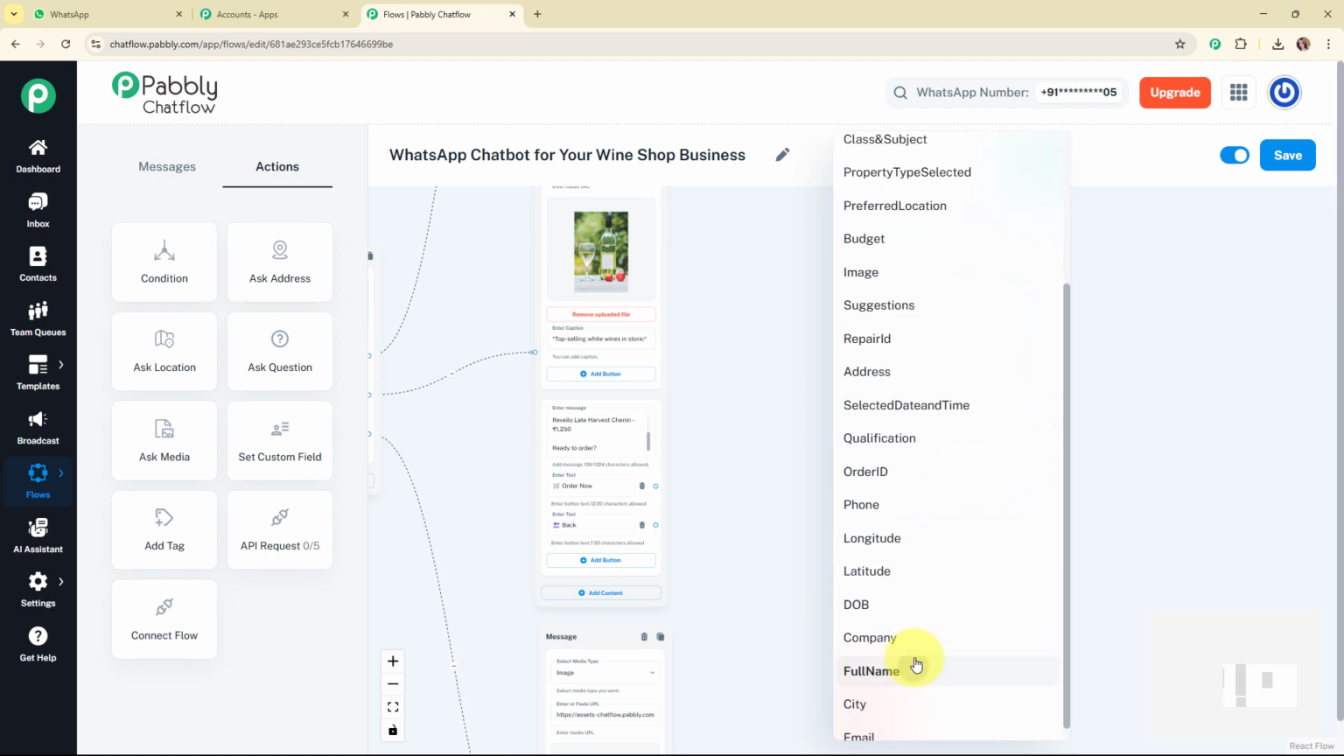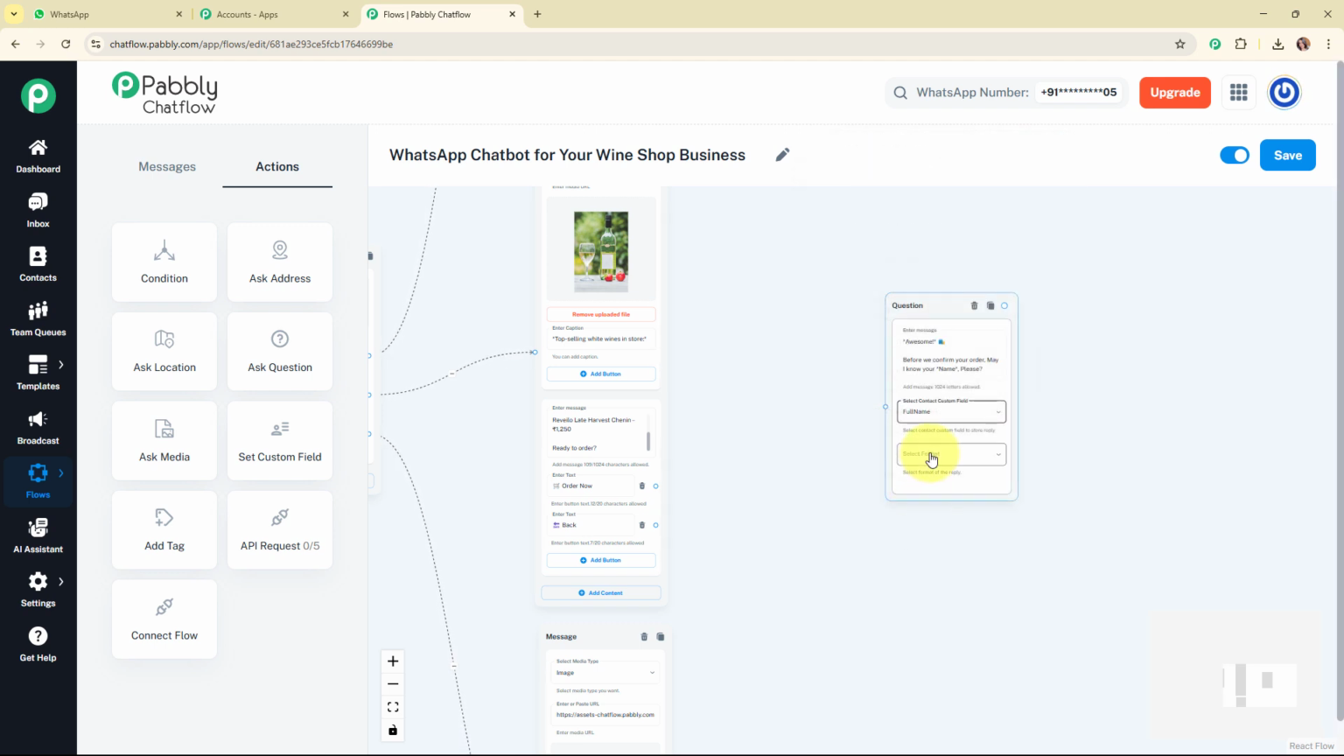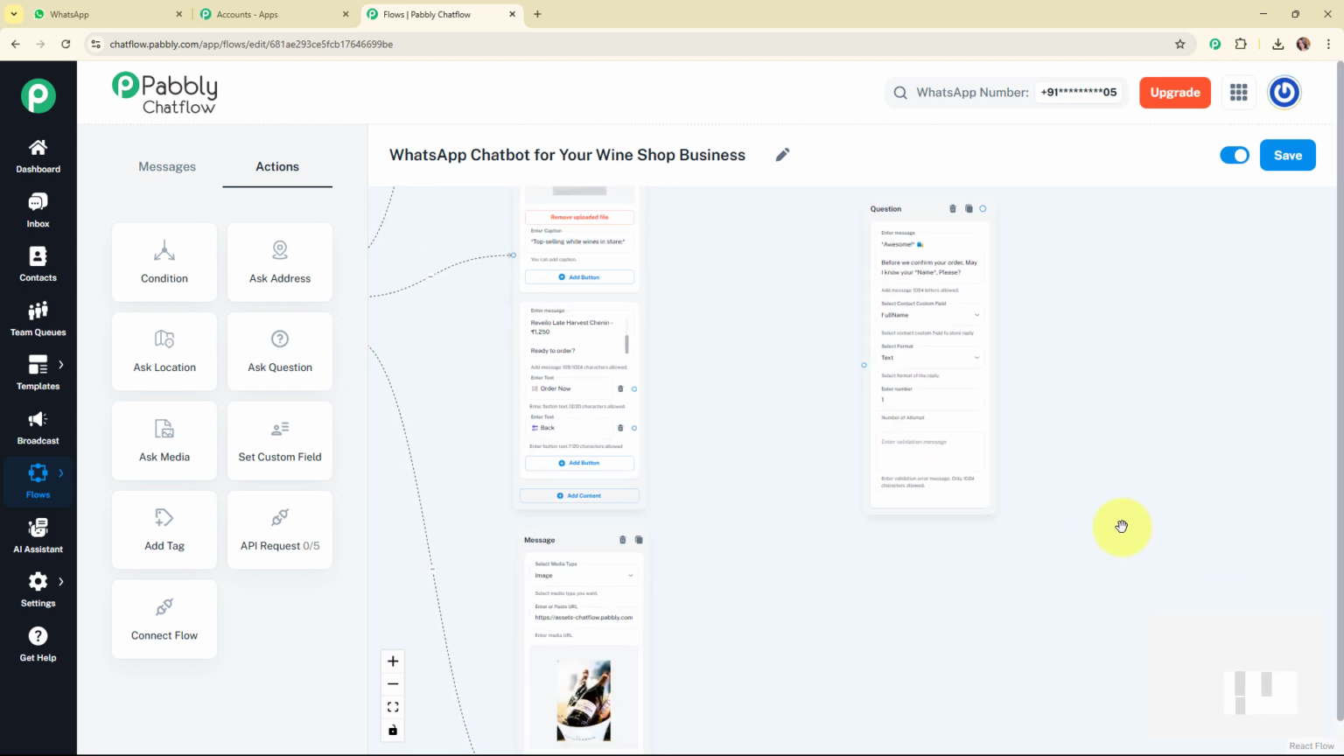Alright, so here I've already created my contact custom field for full name, so I'm going to select that, and for the format I'm going to select my field format as text, and then it is asking me to enter the number of attempts. So I'm going to enter the number of attempts as 1, and here it is asking me to enter the validation error message. I don't want to enter any validation error message, so I'm going to leave it blank, but you can add the error message as per your need.